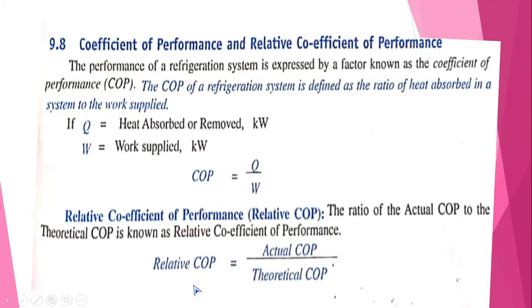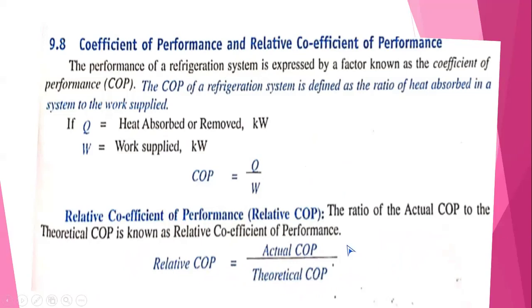So this is very much essential. How much is the coefficient of performance when compared to the other ones? That is the relative COP. That is the ratio of actual COP to the theoretical COP. In the case of the relative COP of a refrigerator, you always have 60% or 70%. If you calculate the COP from the equations, you will get some amount.